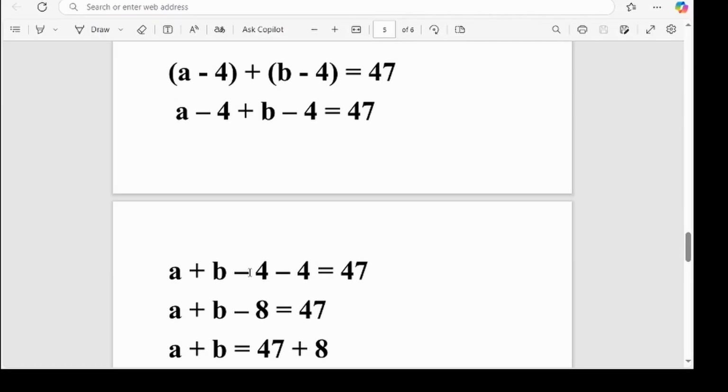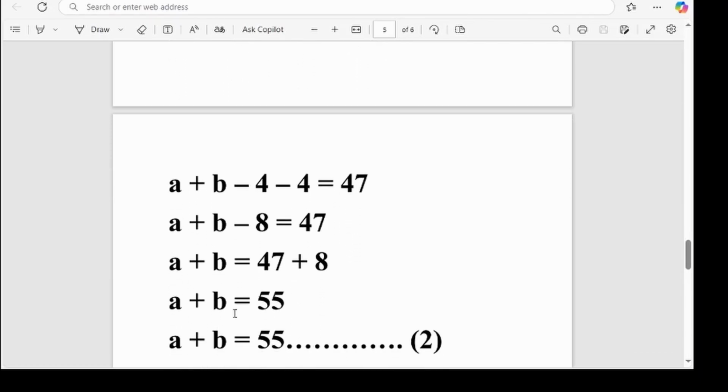So add the numbers, then bring a negative sign in front of it. You are going to get A plus B minus 8 equals 47. Okay, negative 4 minus 4, you add the 4s and you bring a negative sign in front of it. So A plus B minus 8 equates to 47. So A plus B is equal to 47 plus 8.